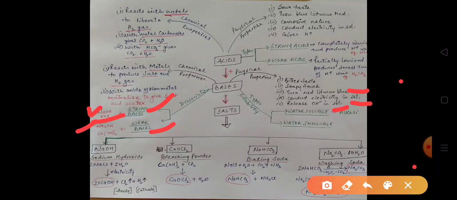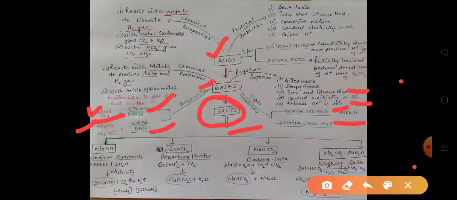Now on the basis of solubility, bases can be characterized into two types, that is water soluble and water insoluble bases. Water soluble bases are called alkali. Now we know that when acids react with bases, salts are formed and water is released. So now we'll discuss the salts.